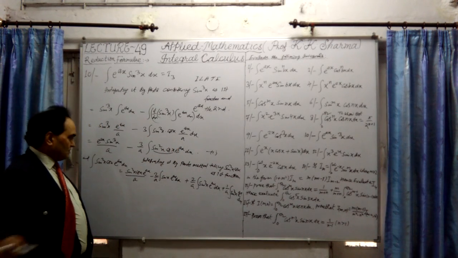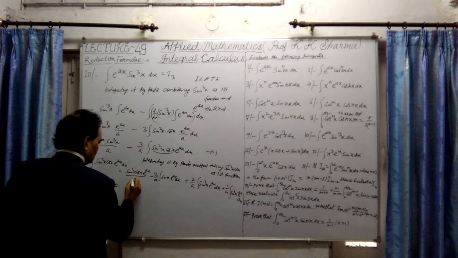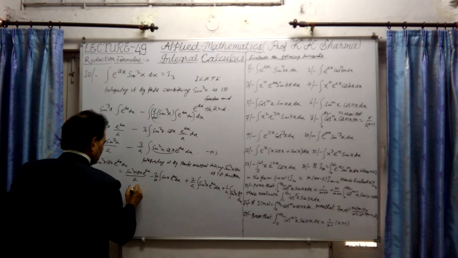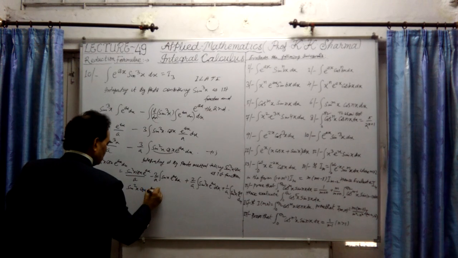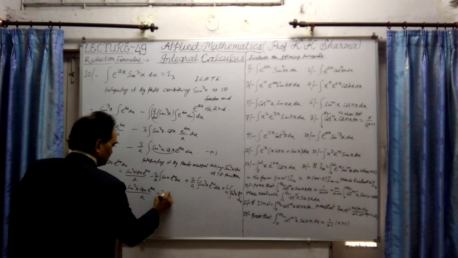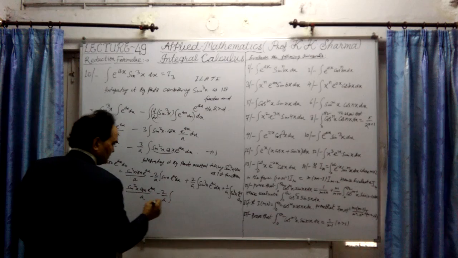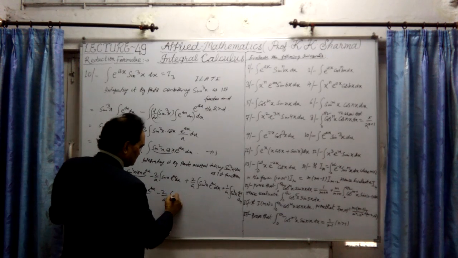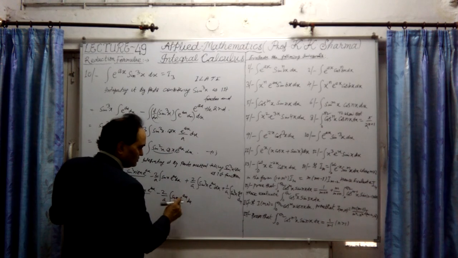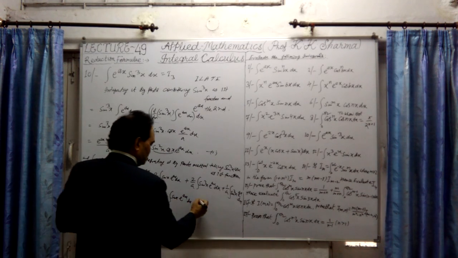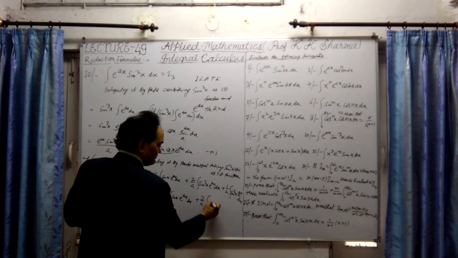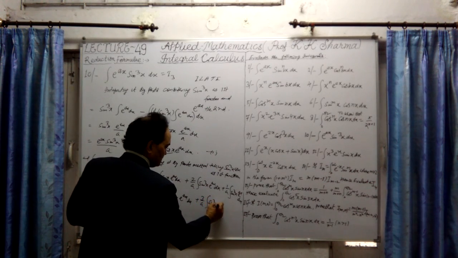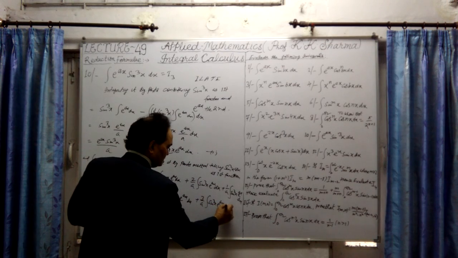Let me further write it down. It will be nothing but sin square x into cos x e raised to the power ax upon a, minus 2 upon a integration of sin x into e raised to the power ax into dx. This we will do separately. Plus 3 upon a, and the same function, sin cube x e raised to the power ax into dx.